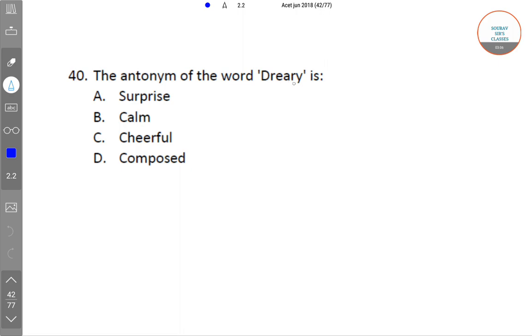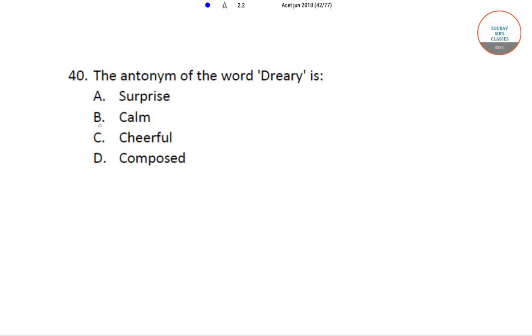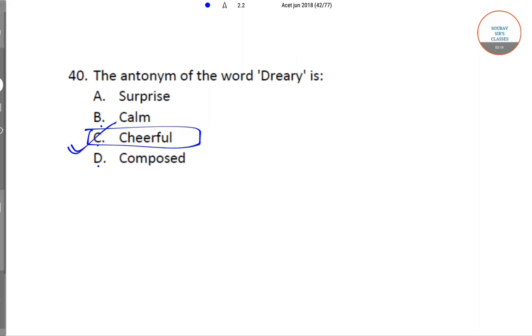Then the antonym of the word dreary is option A surprise, option B calm, option C cheerful, and option D composed. Now option C is the correct answer, that is cheerful.